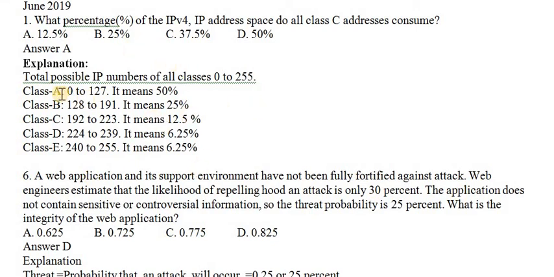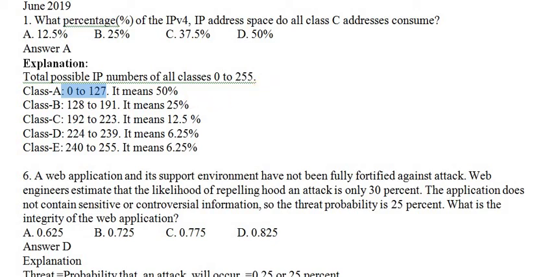We already know that if you have 32 bits, it is represented in 4 parts, each part having 8 bits of information. Now we are taking 0 to 127 for class A, which means, from the 256 range, if we divide this range, it is nothing but 50%.